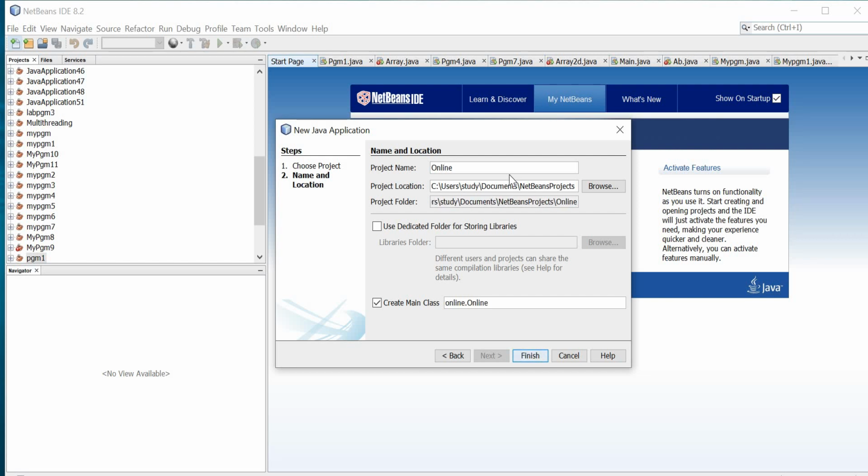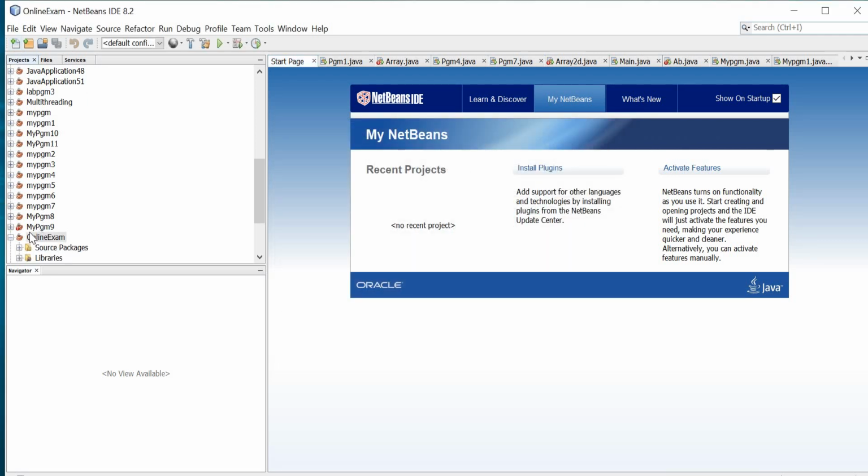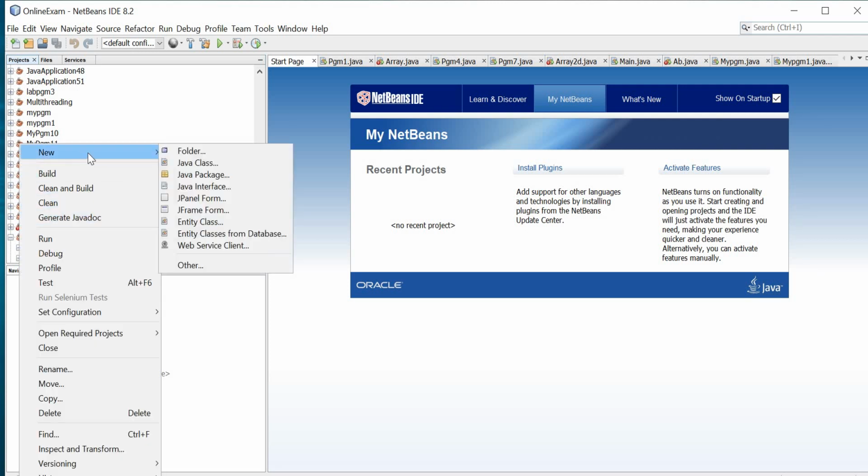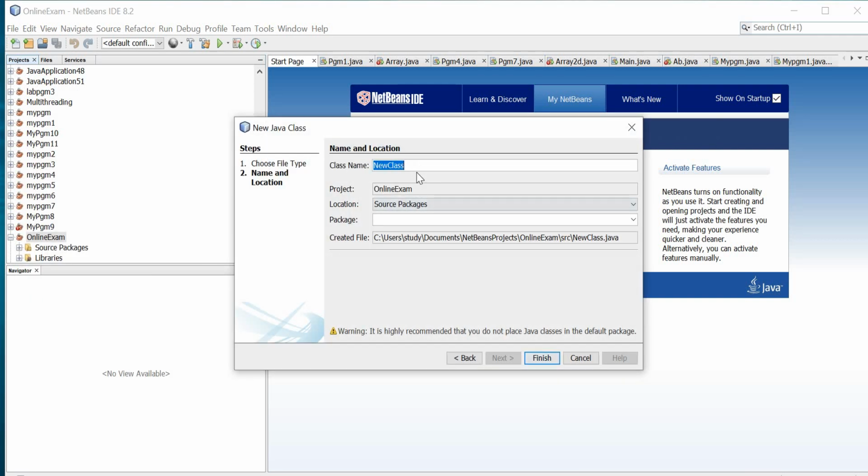online examination, online exam. This one, no need to create main class, then finish. It's already there, online examination. So right click here and Java class. So I'm giving the same name, online exam, and then finish.